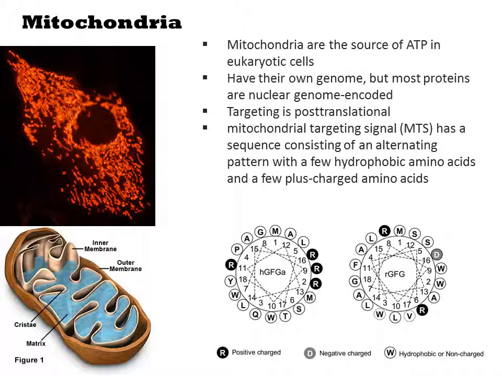So proteins intended for mitochondria are usually sent there by use of a localization signal. The mitochondrial targeting peptide is a helix with a few hydrophobic amino acids and positively charged amino acids. This signal is recognized post-translationally, so a protein will first exist as a cytoplasmic intermediate before being imported into the organelle.